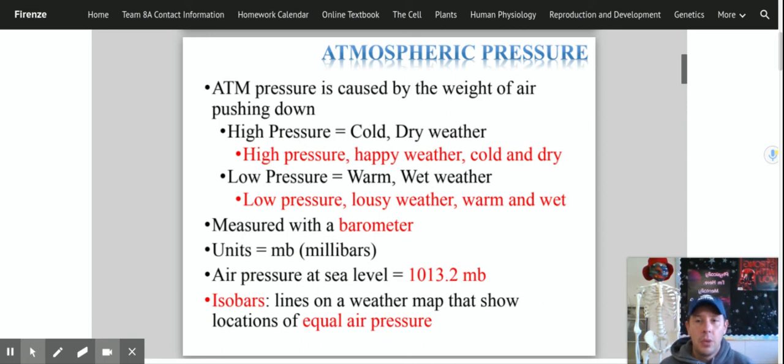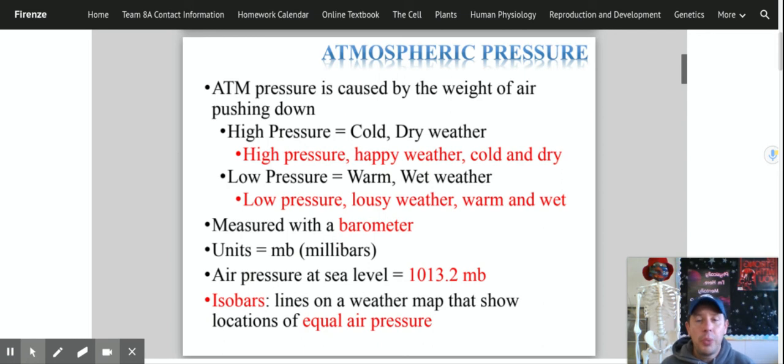Now, when we have a low pressure system, low pressure means there's less air in the area, but that air has to be replaced with something. As I said before, it gets replaced with water. Low pressure tends to bring in warm air. The molecules are moving around faster and they spread out, causing space that needs to be filled. Like I said, we fill it with water vapor.